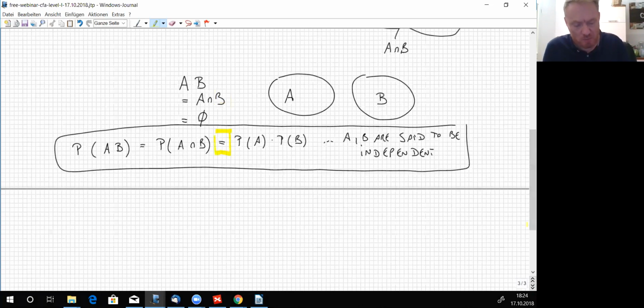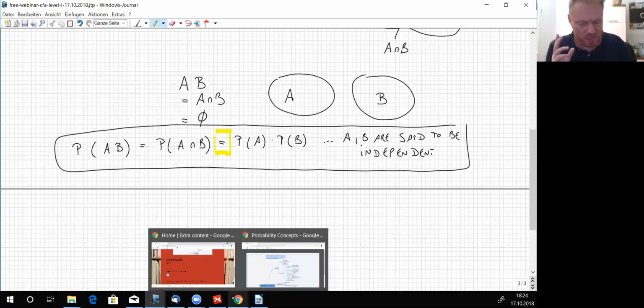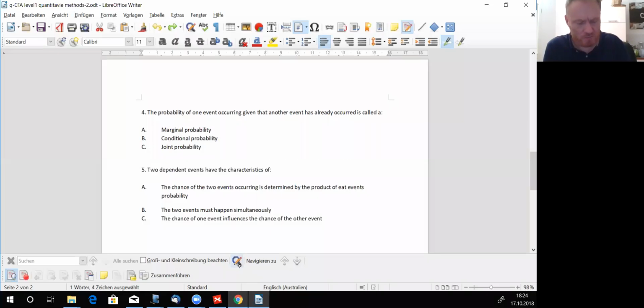This is true, but this rings a bell with answer B. Let's see here. The 2 events must happen simultaneously. Yes, there is something.